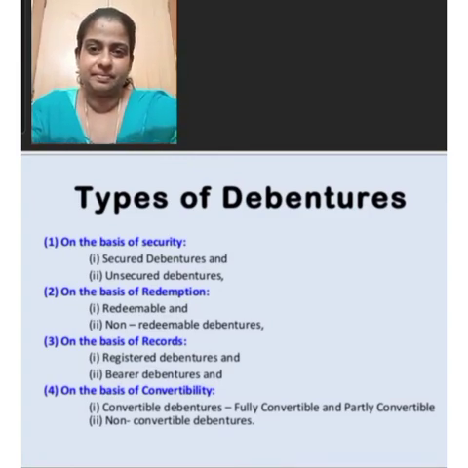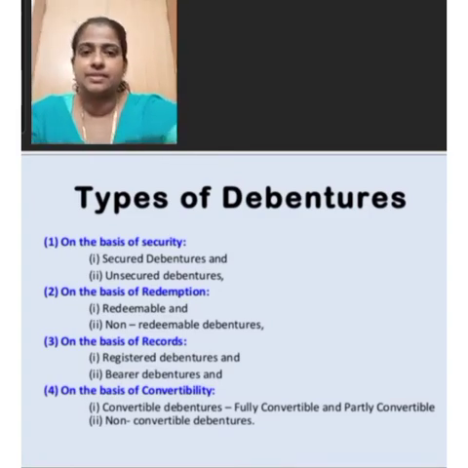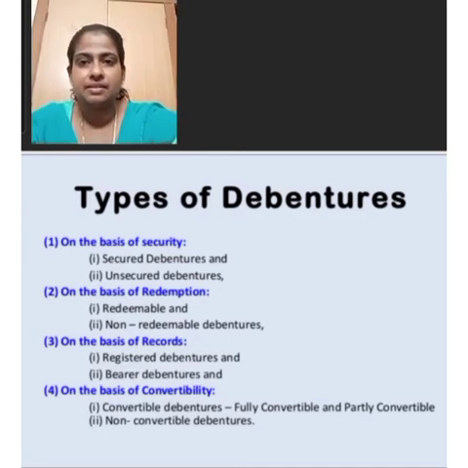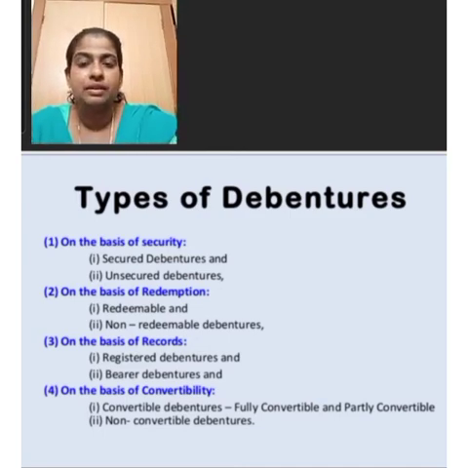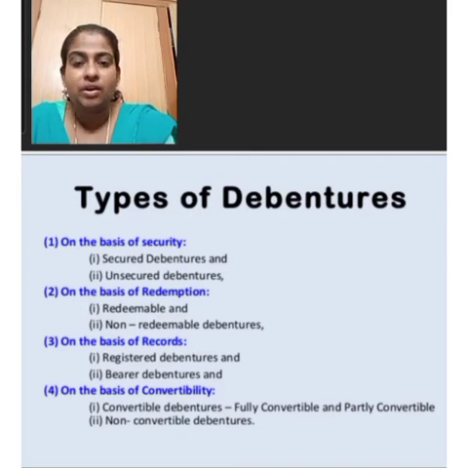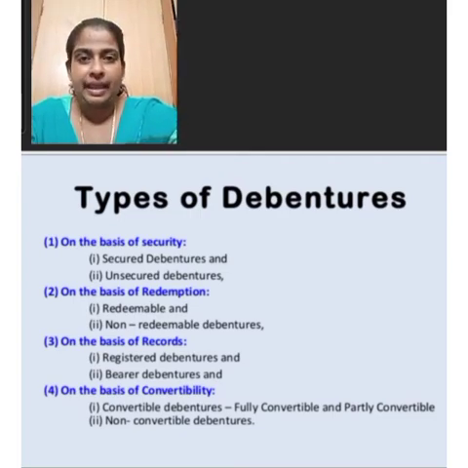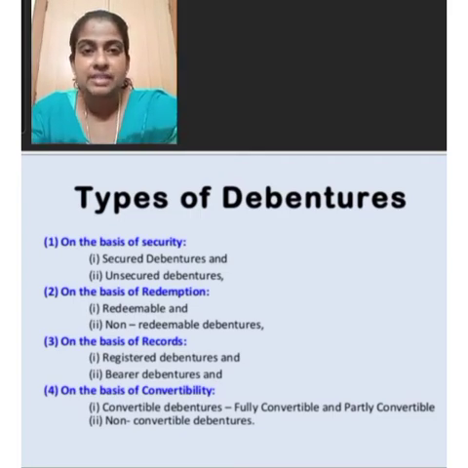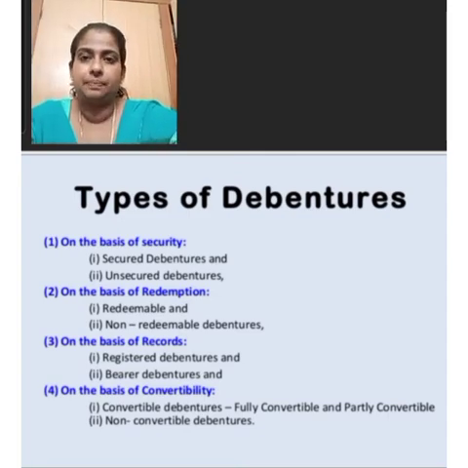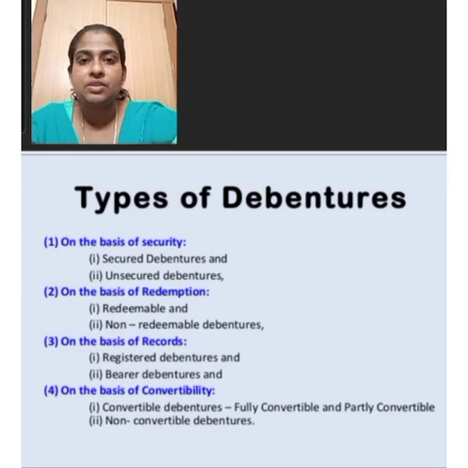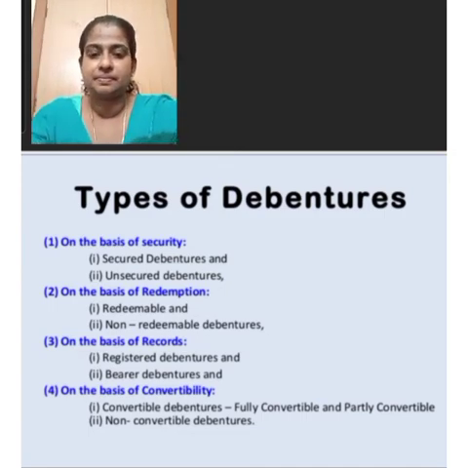The next is bearer debentures. The names and addresses of the debenture holders are not recorded in the company, and these debentures are transferable by mere delivery. The payment of principal amount and the interest is made to the bearer of such debentures.